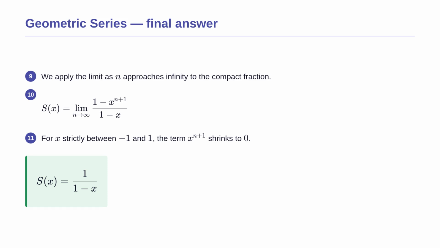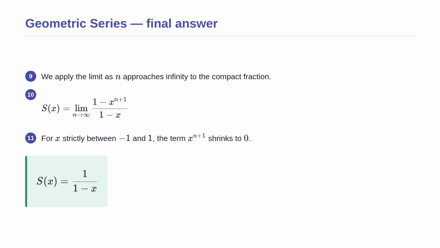Now we apply the limit to our compact fraction to see what happens as we add an infinite number of terms. The only part of this fraction that changes as n grows larger is the x to the power of n plus 1 term in the numerator. If we restrict our input x to be a fraction strictly between -1 and +1, then multiplying that fraction by itself infinitely many times makes it shrink to 0.